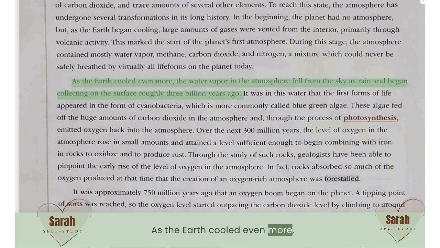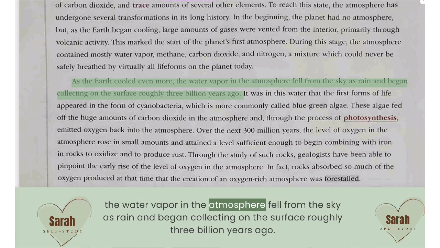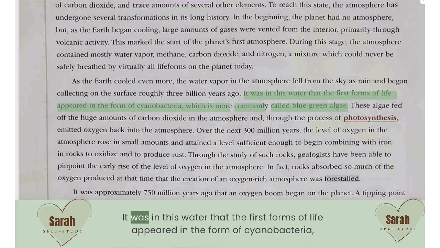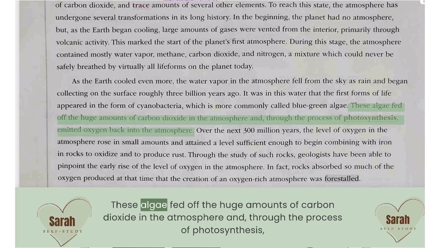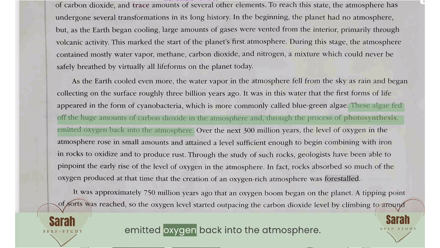As the Earth cooled even more, the water vapor in the atmosphere fell from the sky as rain and began collecting on the surface roughly 3 billion years ago. It was in this water that the first forms of life appeared in the form of cyanobacteria, which is more commonly called blue-green algae. These algae fed off the huge amounts of carbon dioxide in the atmosphere and, through the process of photosynthesis, emitted oxygen back into the atmosphere.